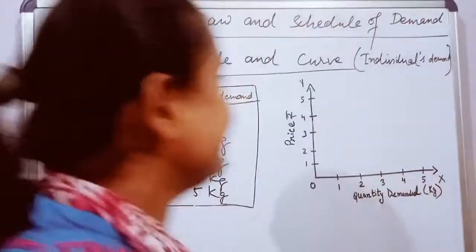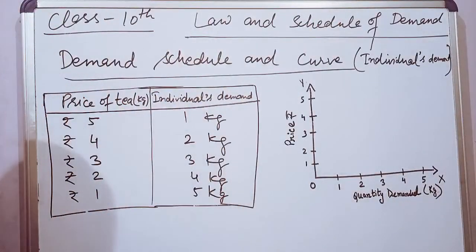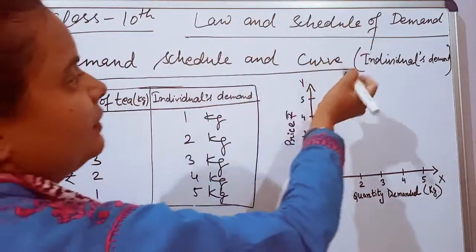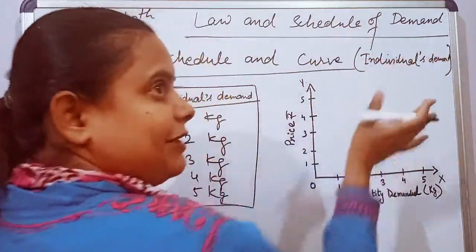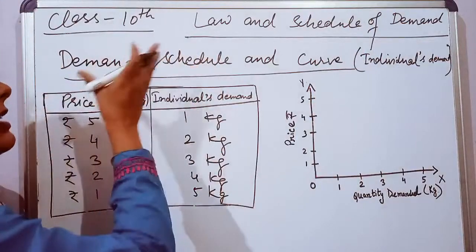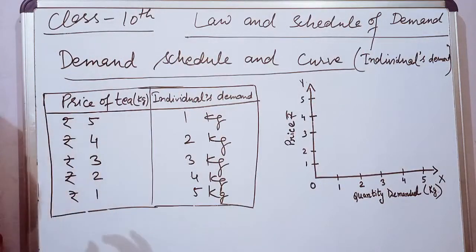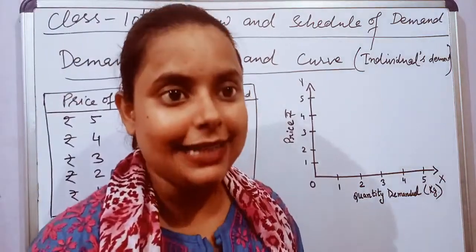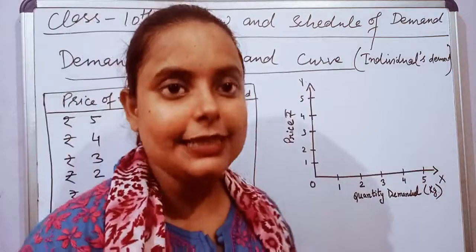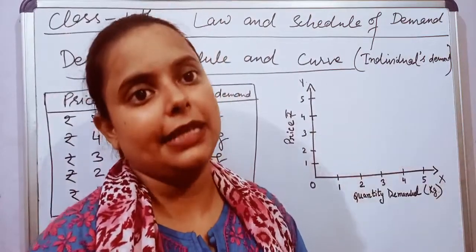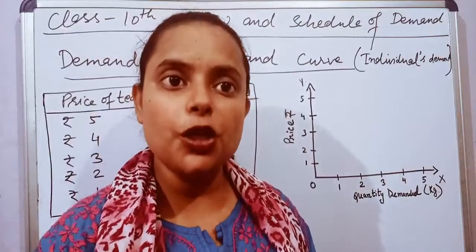Moving on to the next, that is schedule and curve of demand for an individual. Now see, demand schedule and curve for individual demand. Individual demand means for one person. Okay. Now see, what is a demand schedule? A demand schedule is a table or a chart in which you can represent at what price the quantity is demanded. At different price levels, the quantity demanded is regarded as the schedule of demand.